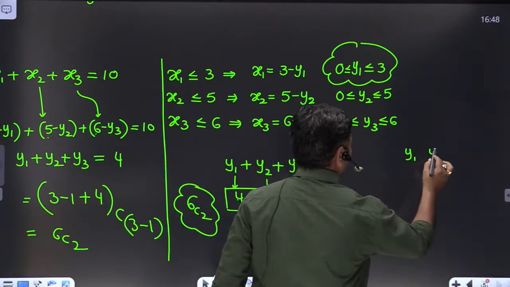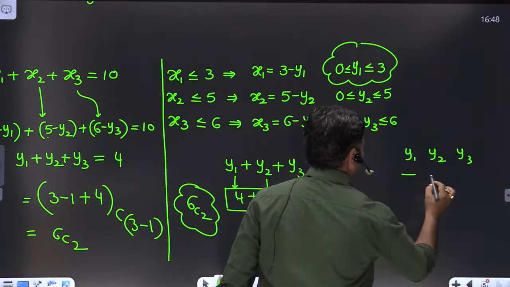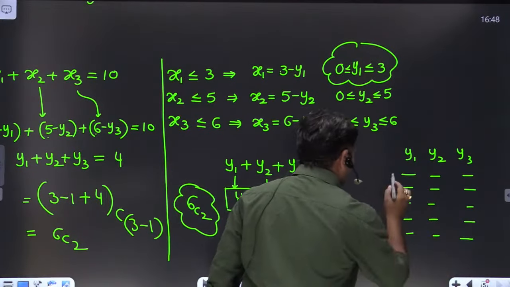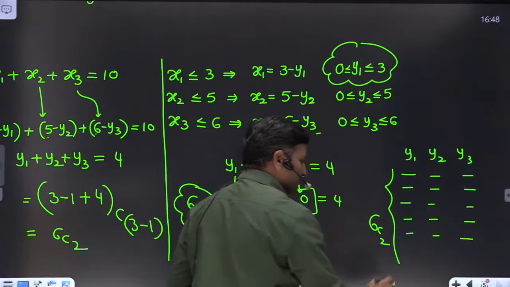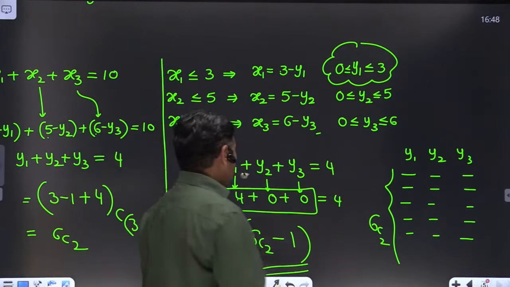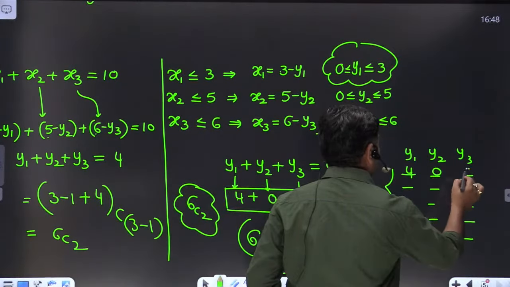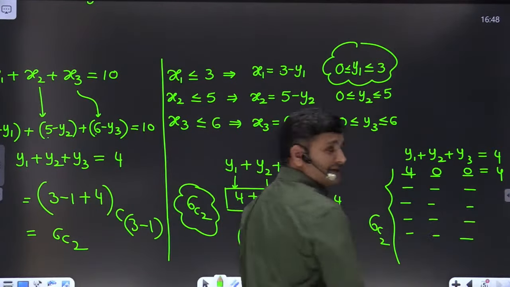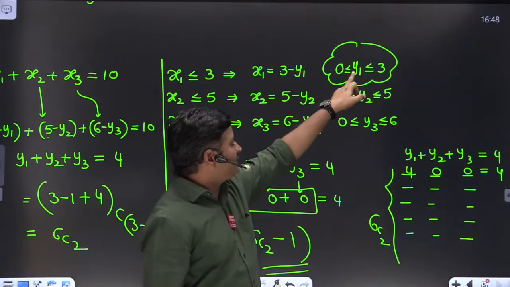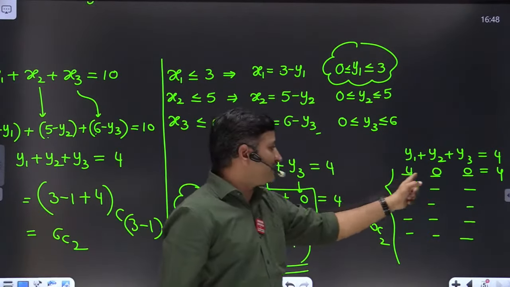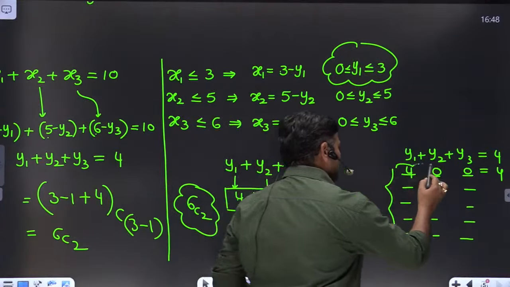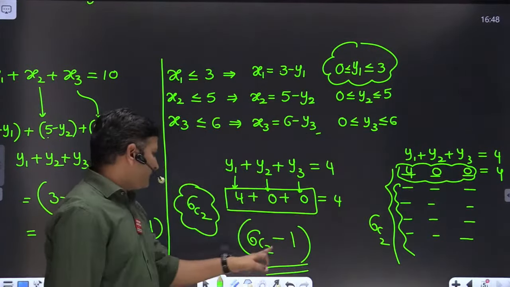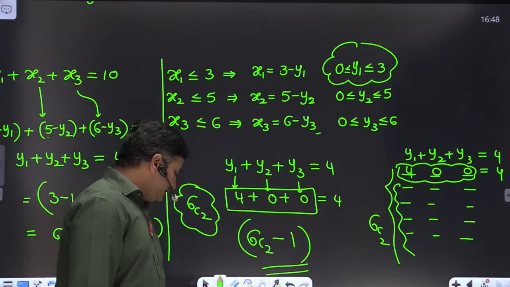If you take y1, y2, y3, how many solutions are possible here to satisfy that equation? How many solutions are possible? Means 6C2 solutions are possible in total. Okay. One among those solutions will have y1 equal to 4, 0, 0, which gives y1 plus y2 plus y3 equals 4. Correct? But here we are having an explicit condition for y1 is at most 3. Therefore, we cannot consider this case. So by excluding this case, all the remaining cases of 6C2 are possible. Therefore, I am subtracting 1. Is it clear, Arya? Could you please respond back?